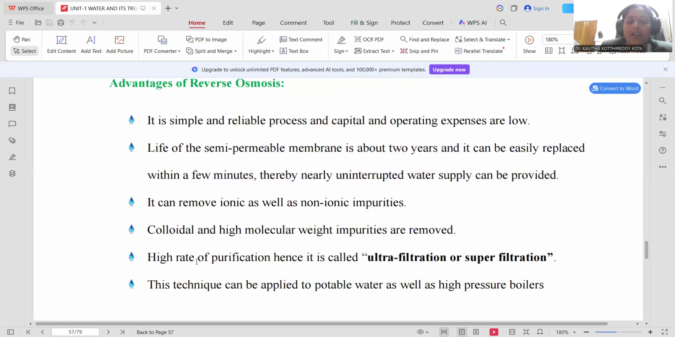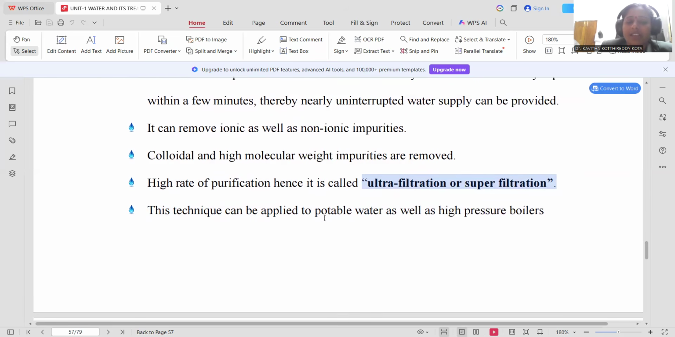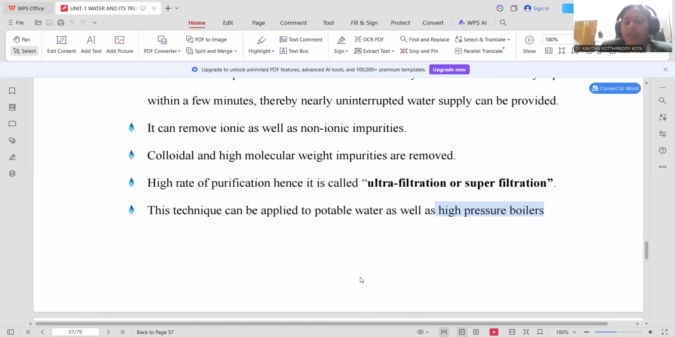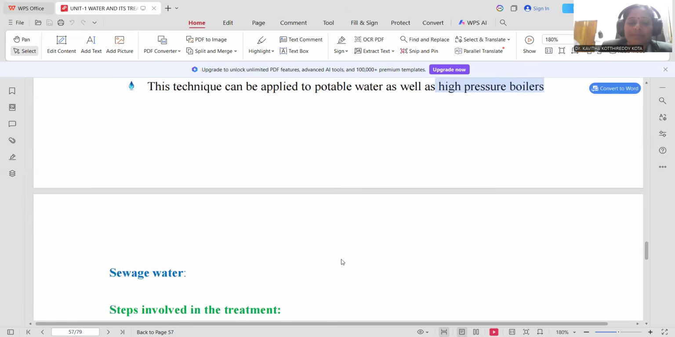As it is highly efficient for the purification of water, that's the reason why reverse osmosis is also designated as ultrafiltration or superfiltration. This technique can be applied for potable water as well as high pressure boilers. Potable water is domestic utilization. High pressure boiler is nothing but steam generation, hence you can say industrial application as well. That's the reason why reverse osmosis advantages can go for a wide range of applications in water technology.